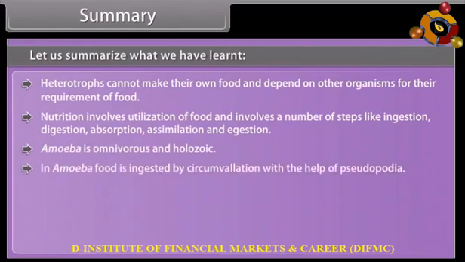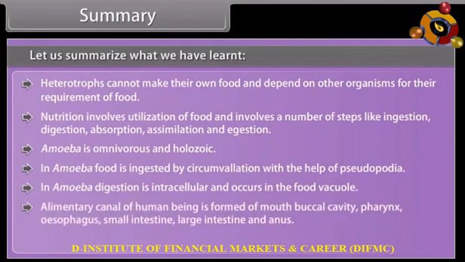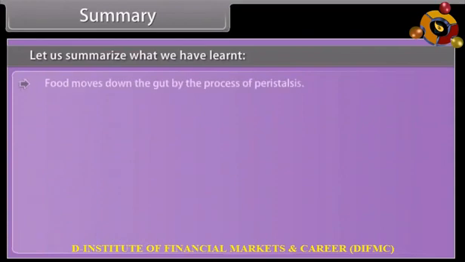In amoeba, food is ingested by circumvallation with the help of pseudopodia. In amoeba, digestion is intracellular and occurs in the food vacuole. The alimentary canal of a human being is formed of mouth, buccal cavity, pharynx, esophagus, small intestine, large intestine and anus. Teeth in man are heterodont. Food moves down the gut by the process of peristalsis.